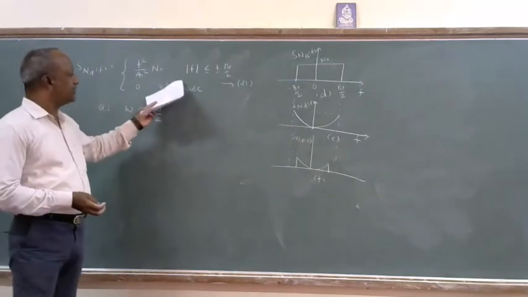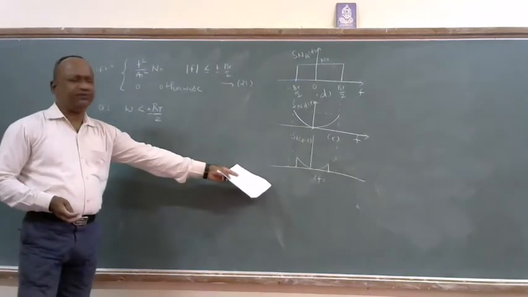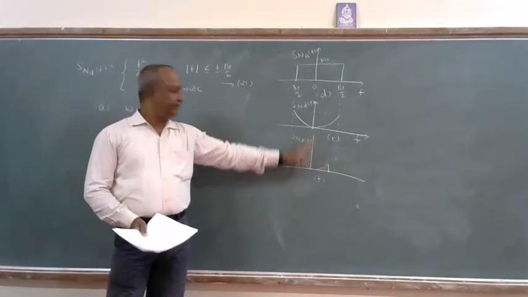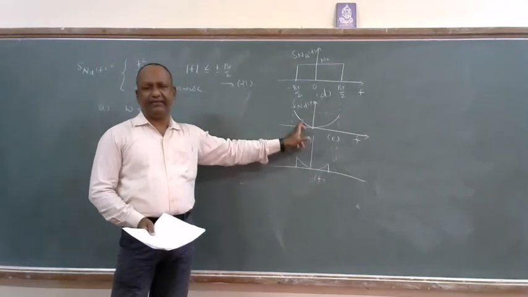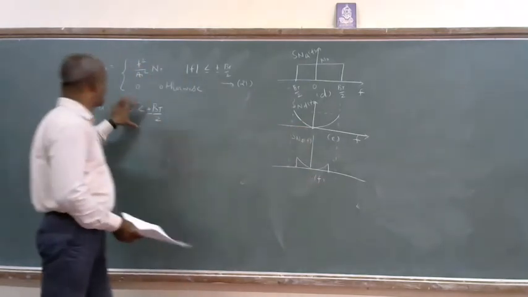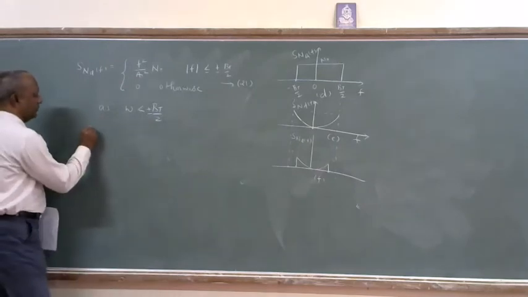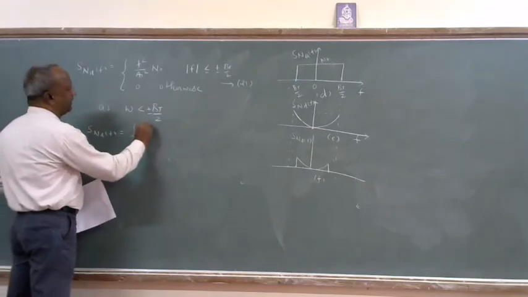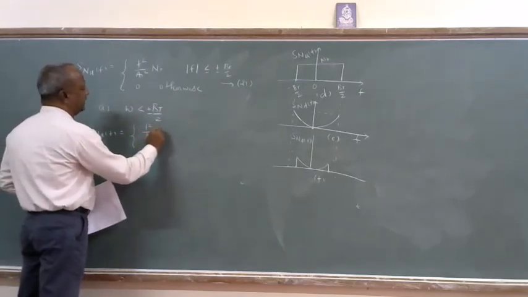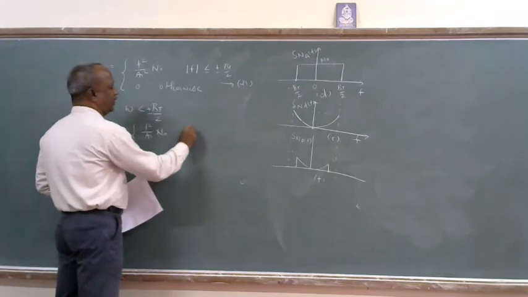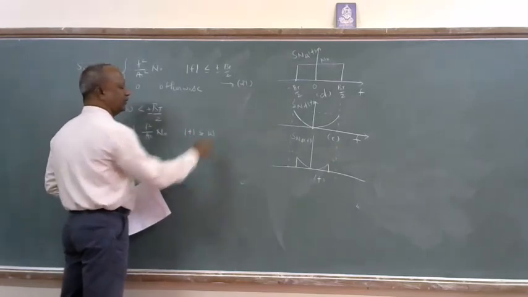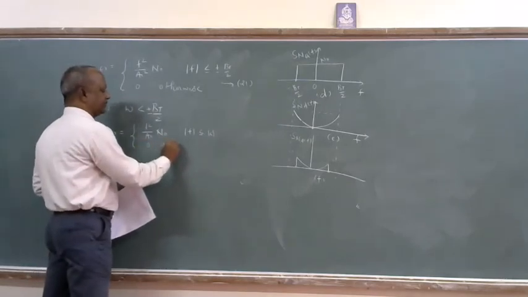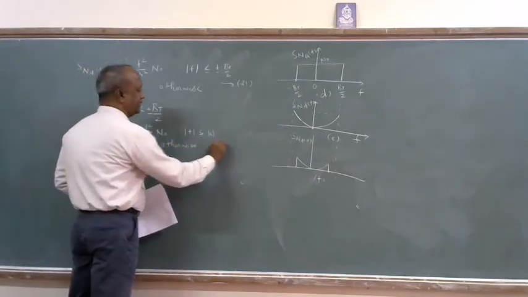So, what is the change in equation 21 with respect to figure F? Equation 21 is there in figure E. Figure F is not the same as E. There is a small multiplication based on this condition. That's what I am writing now. S_ND of f is equal to f squared A_C squared N naught, where modulus of f is less than or equal to W, not B_T by 2, because W is less than B_T by 2, and 0 otherwise. This is equation number 20.